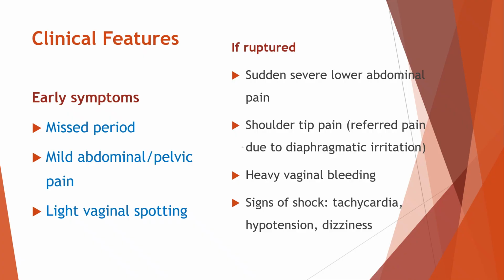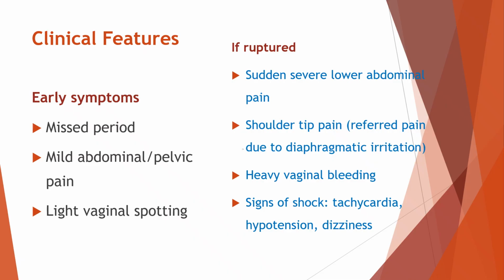Let's see about the clinical features of an ectopic pregnancy. In the early stages, the symptoms are often mild and can easily be confused with a normal pregnancy or a minor abdominal problem. A missed period is usually the first sign. Some women may notice mild abdominal or pelvic pain, which can come and go. Light vaginal spotting may also occur, which is different from a normal period and often appears as brownish or slight bleeding. If the ectopic pregnancy ruptures, the symptoms become much more serious and appear suddenly.